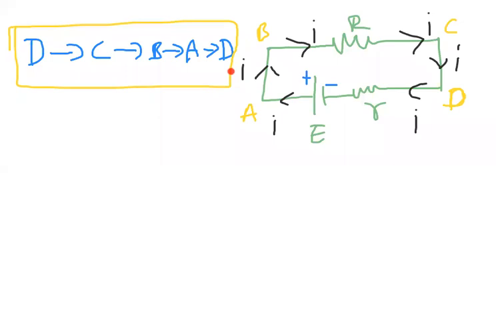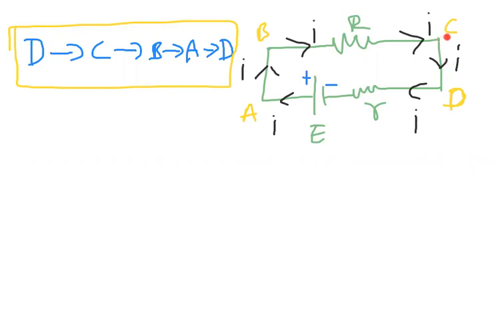So let us first check between D to C. Observe carefully. Is there any resistance between D to C? There is no resistance between D to C. As there is no resistance, the potential difference is zero.